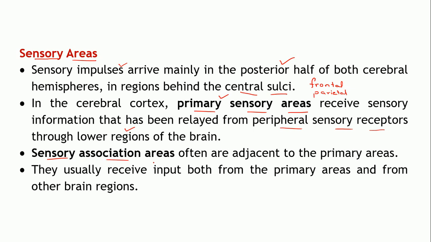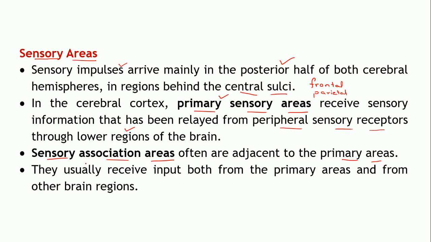Now apart from that, sensory association areas are also located just adjacent to these primary areas. So the corresponding sensory association area will be located just adjacent to the corresponding primary area. Say for example, just adjacent to the primary visual area will be located the visual association areas. Okay.